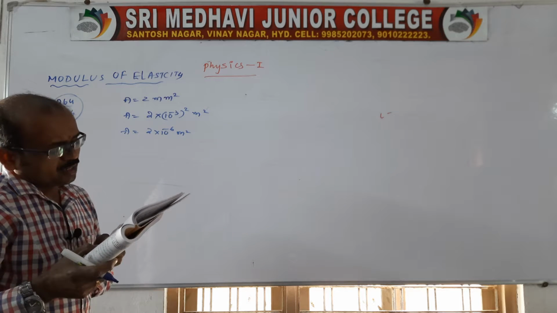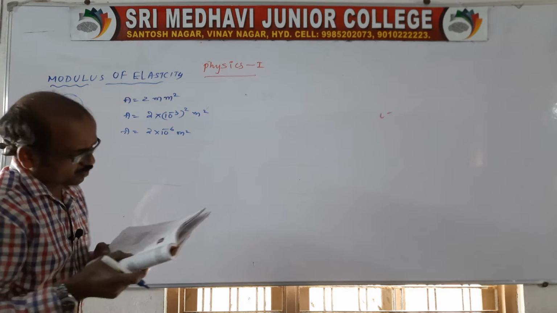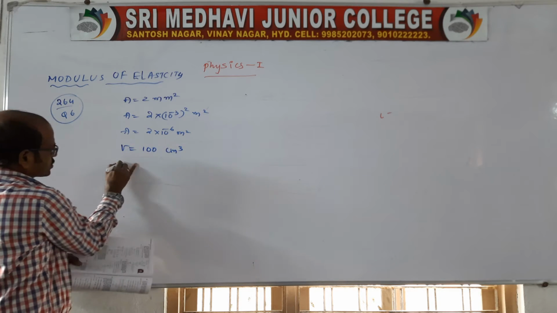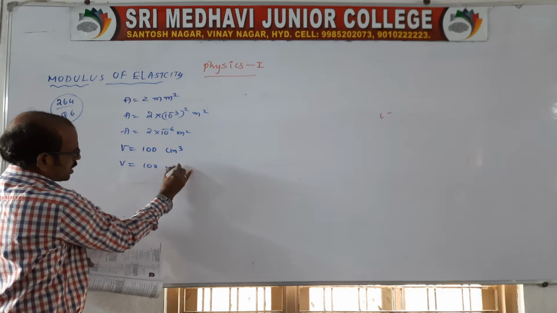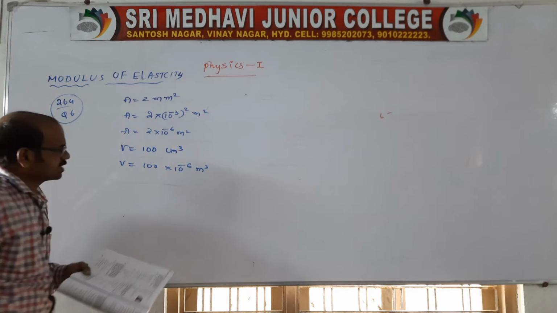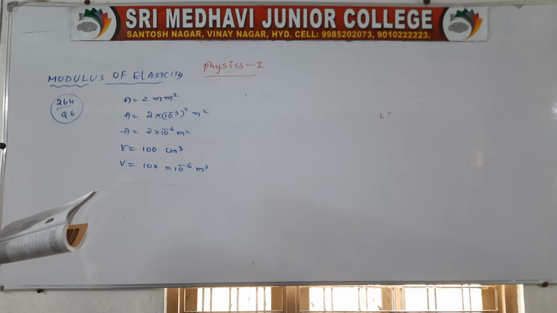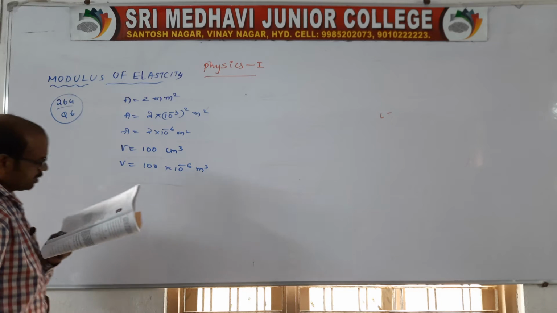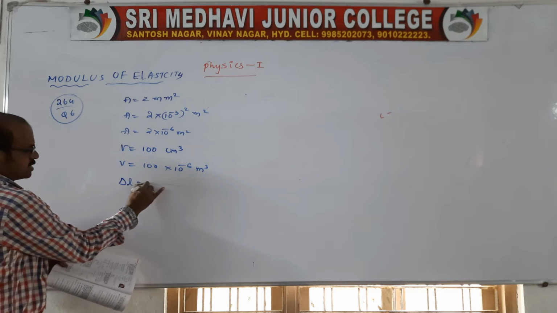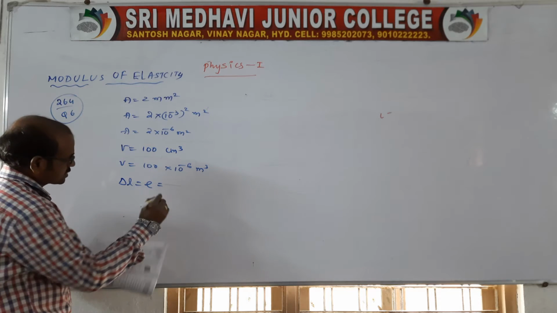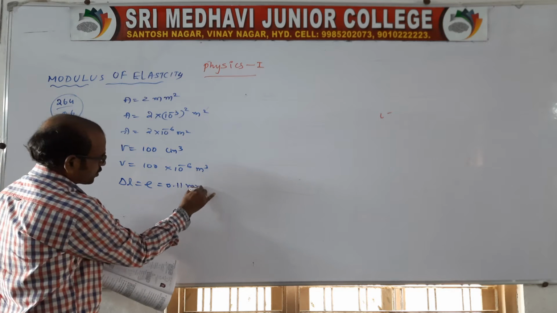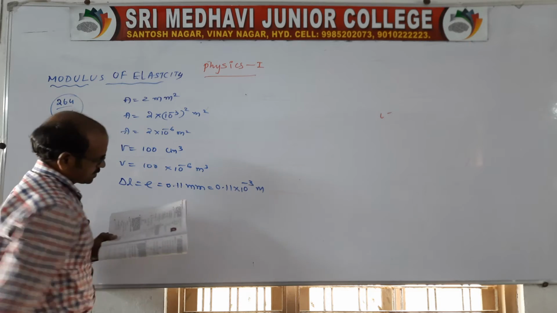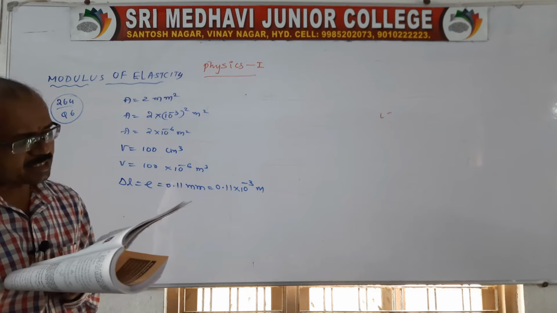And the body's volume is given: 100 centimeter cube, so it is 100 into 10 power minus 6 meter cube. Centimeter is converted to meter. The length of the wire decreases, so the change in length is given as 0.1 mm, which is 0.1 into 10 power minus 3 meter, when the body is completely immersed in water.